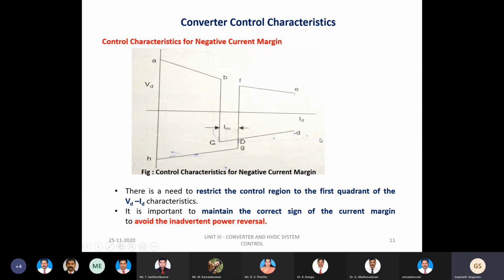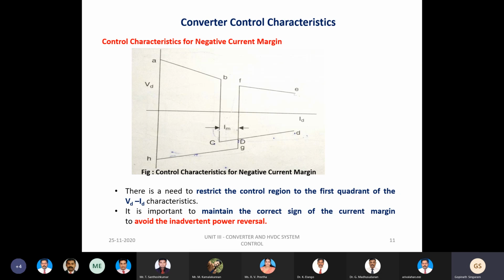In such a case, what happens? There will be a shift in the operating point. See where the operating point is located here. The point of intersection of these two characteristics happens at this particular point D. So there will be a shift in the operating point, and because of this there will be a power reversal, because there is a change in the polarity of the DC voltage. Definitely there will be a power reversal because of such a situation in the system.